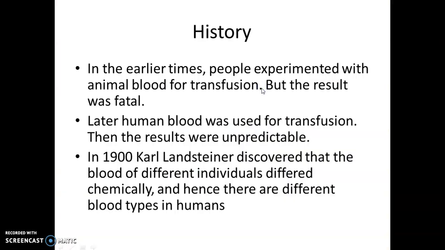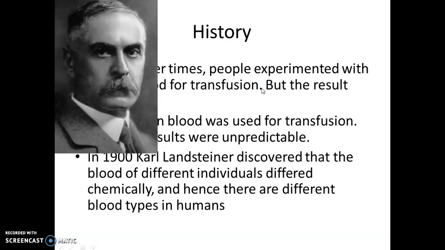In earlier times, people experimented with animal blood for transfusion and the result was fatal. It resulted in the death of the person when the animal blood was transfused. Later, human blood was experimented for transfusion, and in that case the results were unpredictable. That is, sometimes the person would survive and sometimes the person would die. It was in 1900 that Karl Landsteiner discovered the blood group.